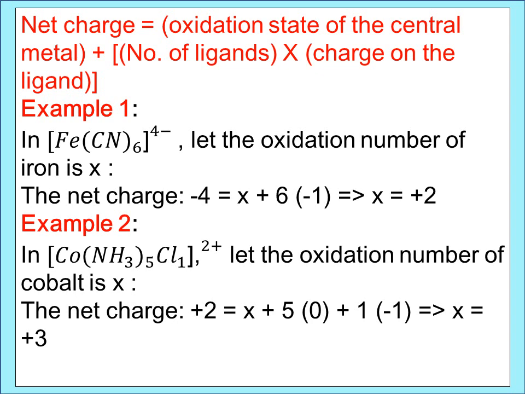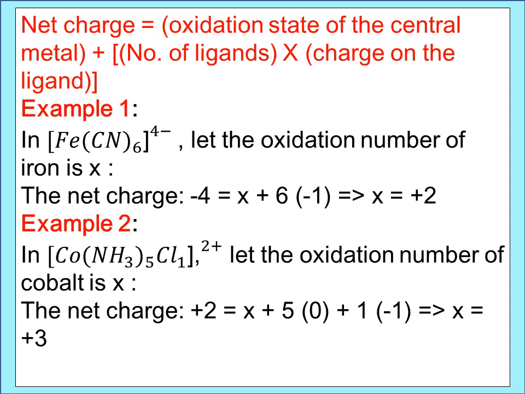Plus, we do not know the charge on the central ion, that is Fe. So x plus minus 6 will be equal to the total charge, minus 4, because the counter ion is K4. So the total charge will be minus 4. Minus 4 is equal to x minus 6. So x is equal to plus 2.